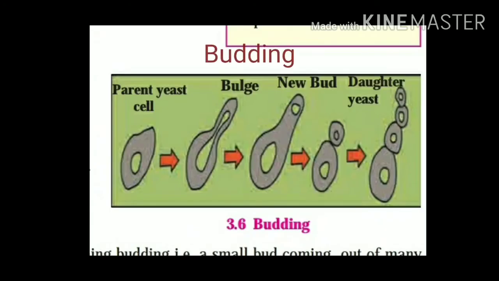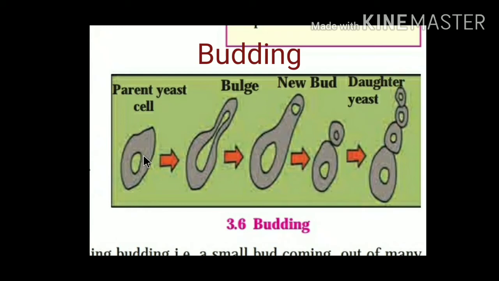Next method is budding. Budding is one of the asexual methods of reproduction in unicellular organisms. Budding is seen in yeast cells. Yeast cells perform budding, that is, a small bud comes out of the parent cell. Yeast cell is a unicellular fungus.